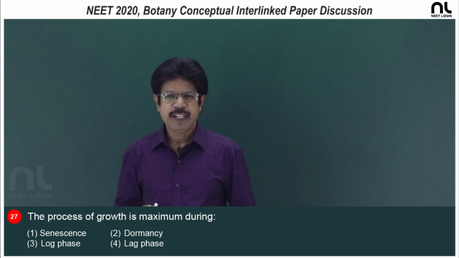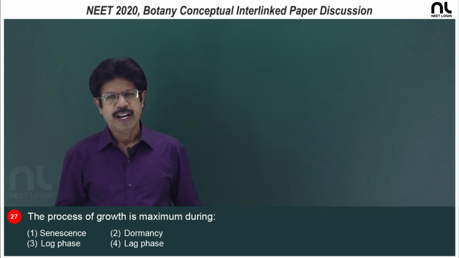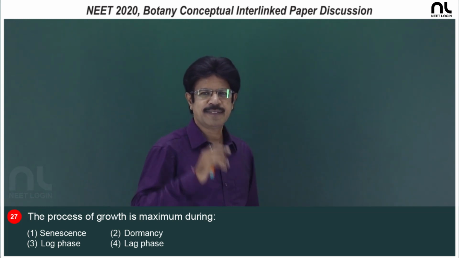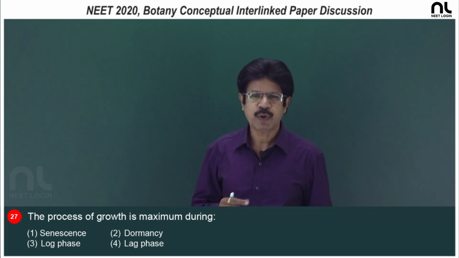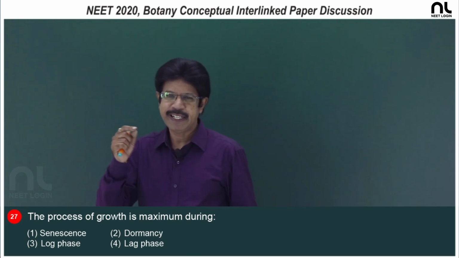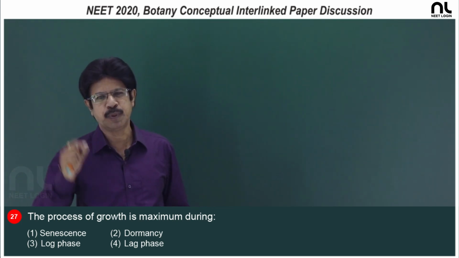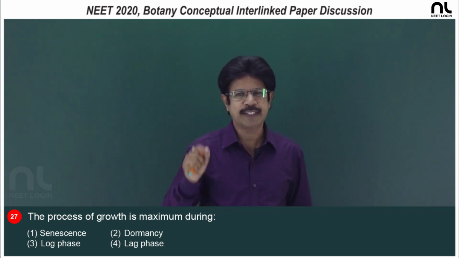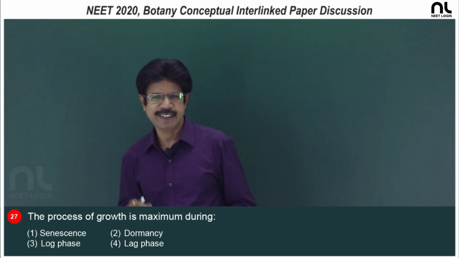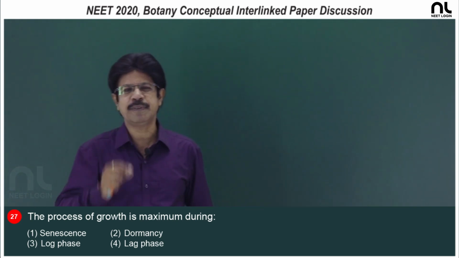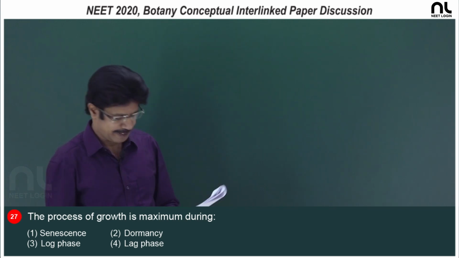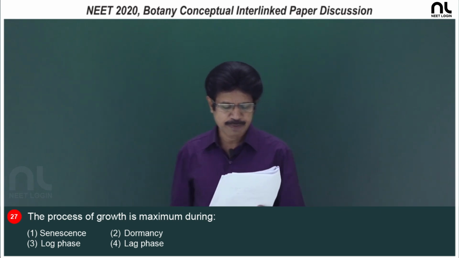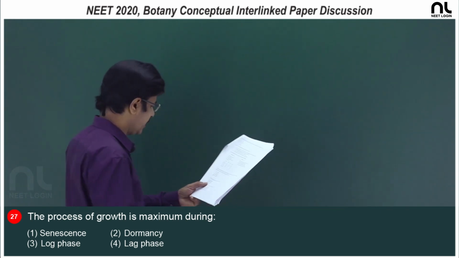Second, dormancy. The inactive stage of the embryo, where the embryo is unable to germinate due to physiological reasons or environmental conditions, what do you call it? It is dormancy. It may be innate dormancy, otherwise it is imposed dormancy. And the hormone responsible for imposing the dormancy, the chemical, is abscisic acid. And the hormone which breaks the dormancy is gibberellic acid. And third, it is log phase, that is exponential phase, maximum growth occurs. So, the right option is the third option.